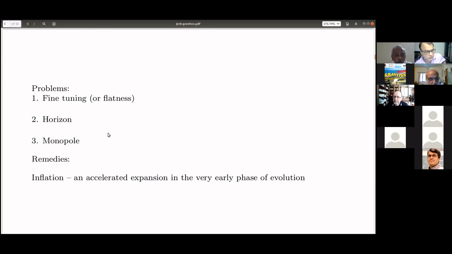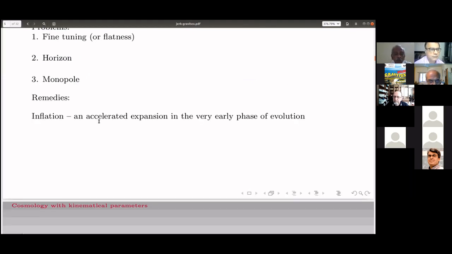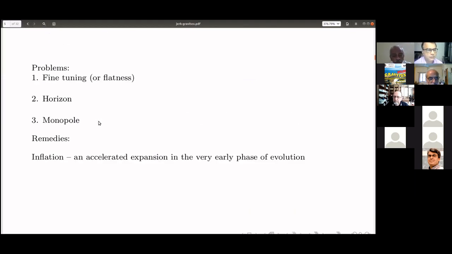So these are the problems of the early universe. We shall not discuss it because we have other things in mind. And there are remedies such as inflation and accelerated expansion in the very early phase of evolution, which can alleviate these kinds of problems that we all know. So the standard model was doing well, except perhaps explaining the structure formation in detail. And the problems were with the early phases of the evolution, which can be taken care of by